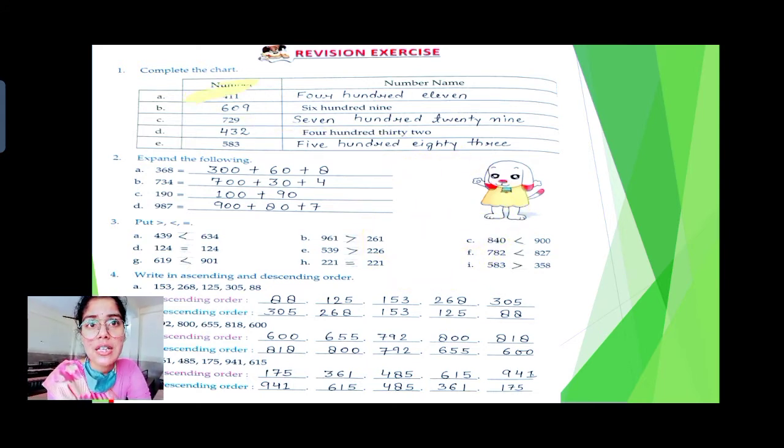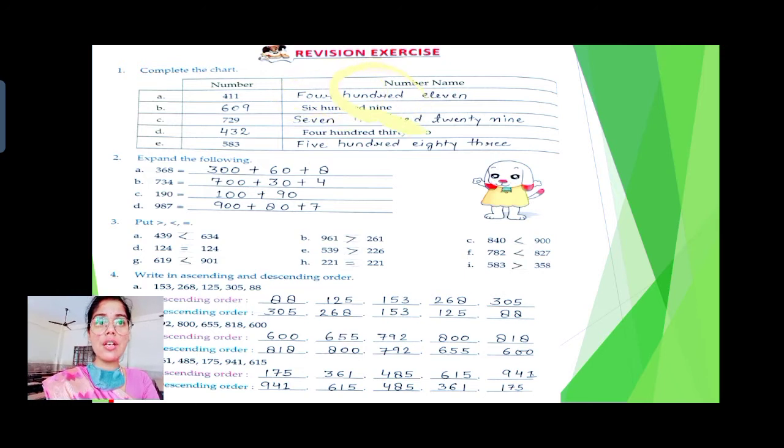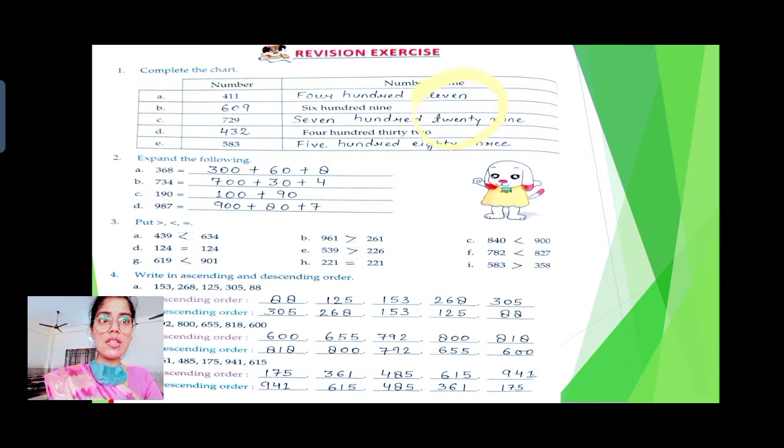Now see, the first question is written complete the chart. In the first chart numbers were given, in the second chart number names are given. See, the first given was 411, and I have written that number into number name, 411 in spelling form. Now the second one was given as the number name 609, and when you write this number in digits, it becomes 609. Now the third one is 729, and you may write this in spelling. Please be careful with your spelling.